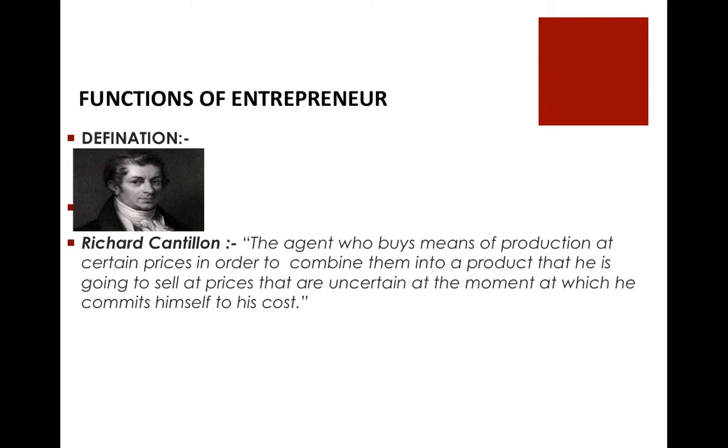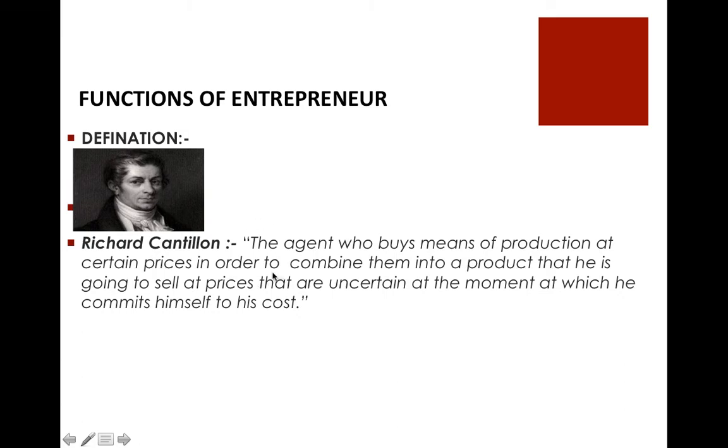Now, to understand this definition, let us break it into various parts. The very first part says that he is an agent who buys means of production at certain prices. So an entrepreneur organizes various means of production by buying them at a particular rate.